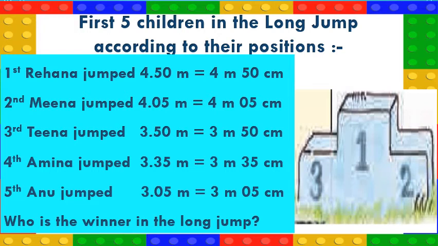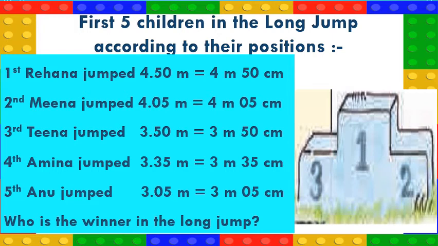She jumped 3.50 meters, which is 3 meters and 50 centimeters. Fourth is Amina. She jumped 3.35 meters, which is 3 meters and 35 centimeters. Fifth is Anu. She jumped 3.5 meters, which is 3 meters and 5 centimeters.